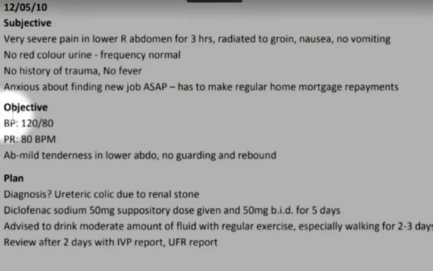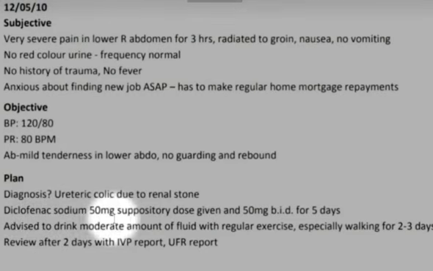So objective is given objective data. We had checked blood pressure 120/80 and pulse rate is 80 beats per minute. Abdomen has mild tenderness in lower abdomen, no guarding and rebound. So what's the plan? Diagnosis is query ureteric colic due to renal stone.